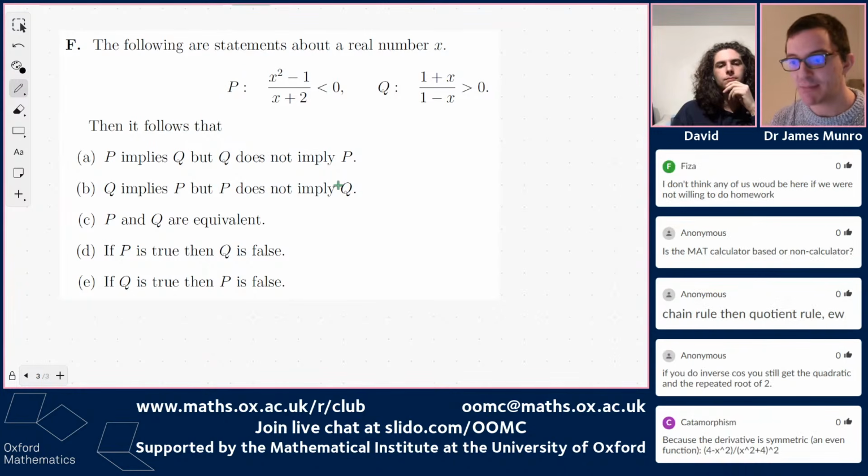Is it true that P implies Q, but Q does not imply P? Is it true that Q implies P, but P does not imply Q? Is it true that P and Q are equivalent? So when one is true, the other is true, and vice versa. Is D the right answer, which says if P is true, then Q is false? So there can only be one. Or if Q is true, then P is false, is option E.